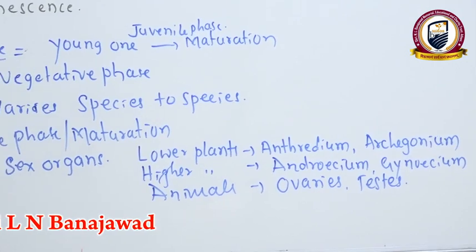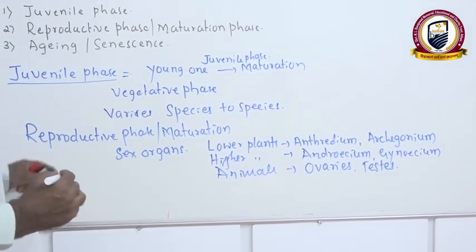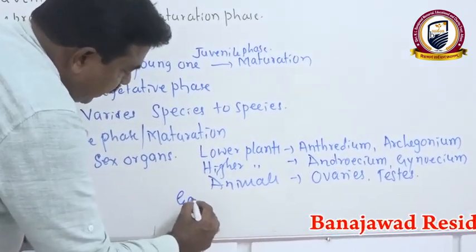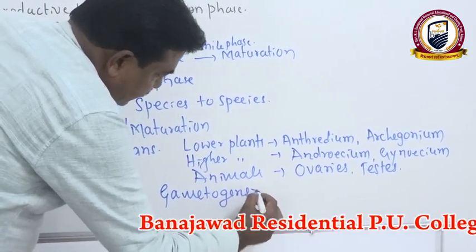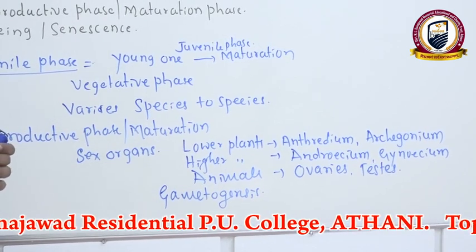These sex organs develop at the maturation phase. At the same time, gametes develop by a process we call gametogenesis.